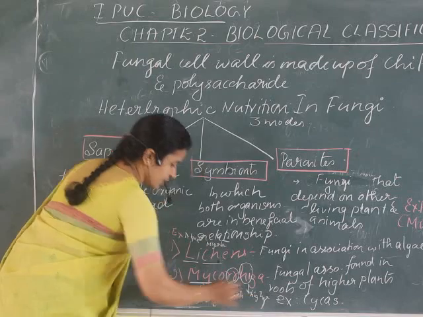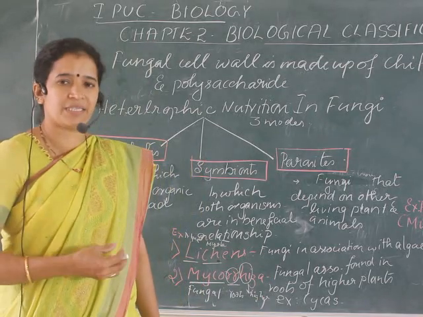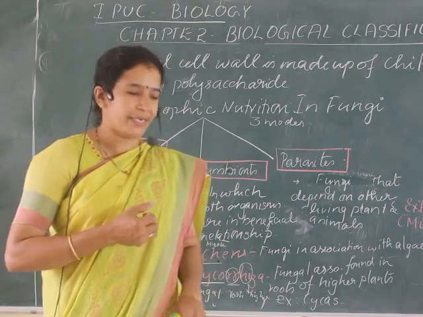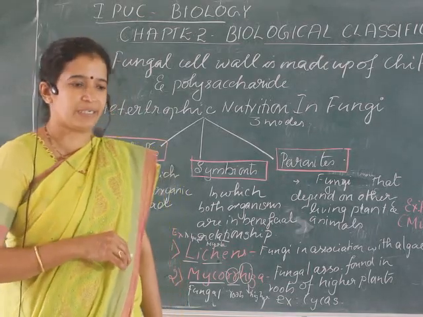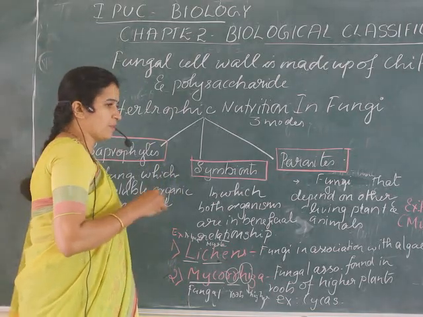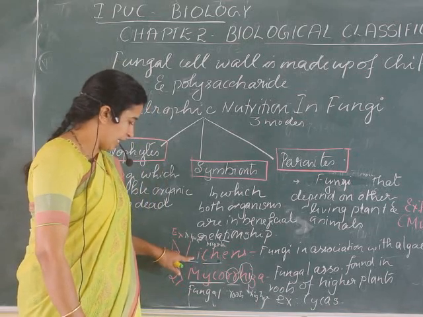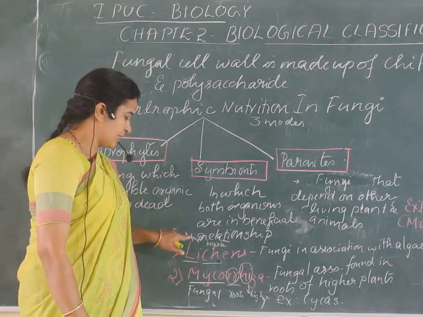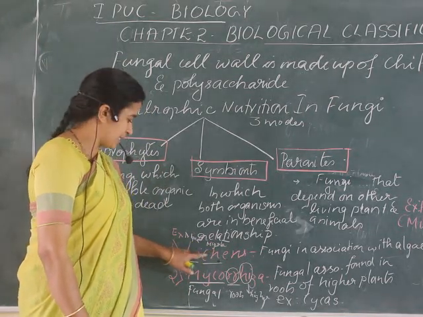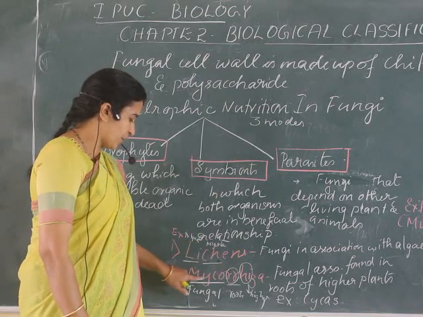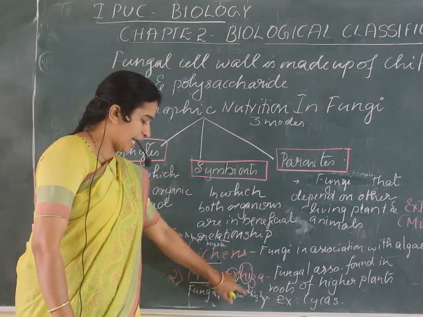This is a short trick just to remember the term, because usually you may find these terms difficult. In biology, in a lot of places there are difficult terms, so you have to use some tricks to remember them, which makes your work easy. So L in lichens, you relate with algae, and CH for mycota, so fungal plus algae is lichens. Mycorrhiza is a fungal association found in roots of higher plants.